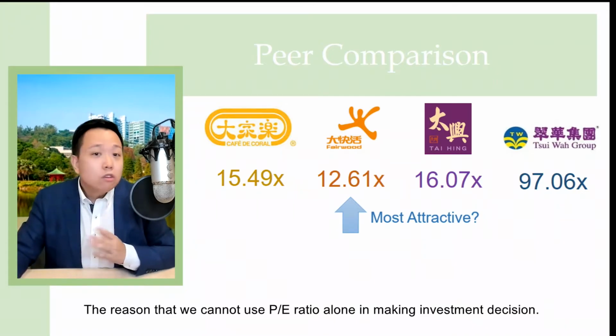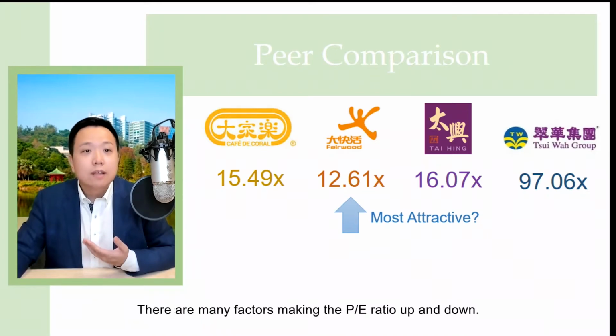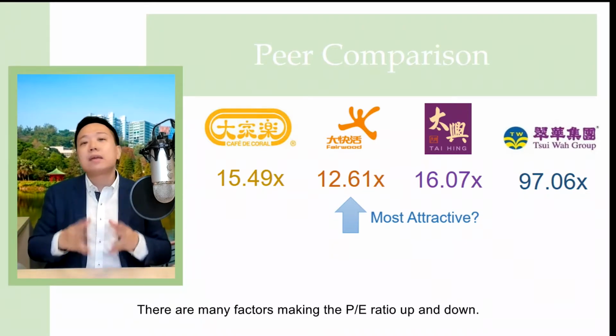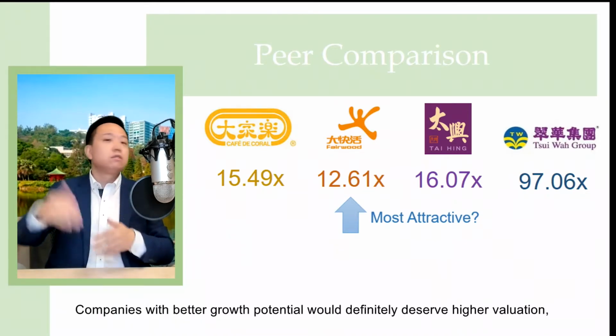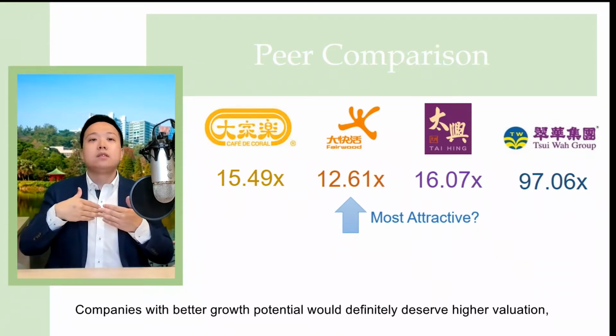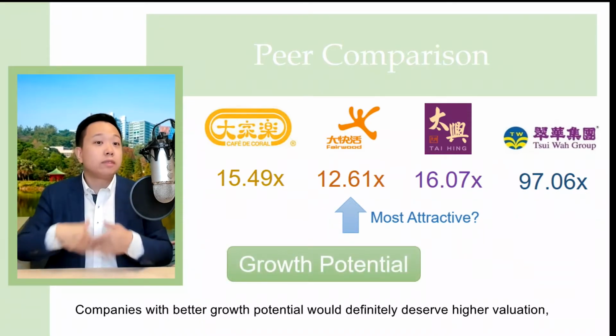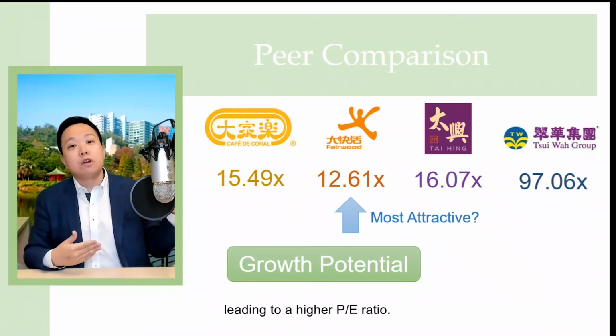The reason that we cannot use the P/E ratio alone in making investment decisions is that there are many factors making the P/E ratio go up and down. So for example, companies with better growth potential would definitely deserve a higher valuation, leading to a higher P/E ratio.